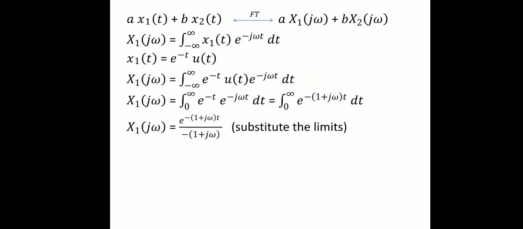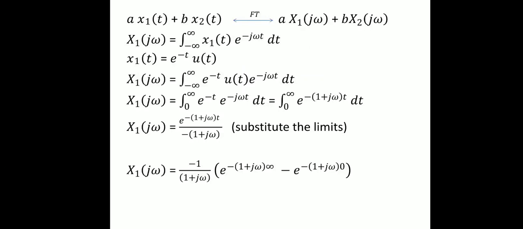What is a here? A here is minus of 1 plus j omega, and x is t. Now after performing integration, we have the result as e power minus 1 plus j omega times of t divided by minus 1 plus j omega. We have to substitute the limits. The limits are 0 to infinity. Upper limit is infinity and the lower limit is 0.